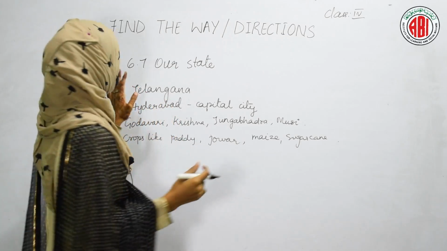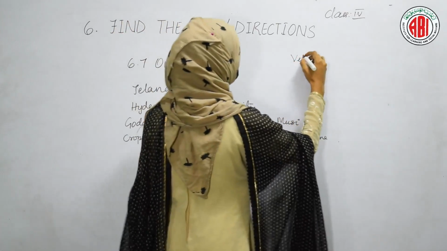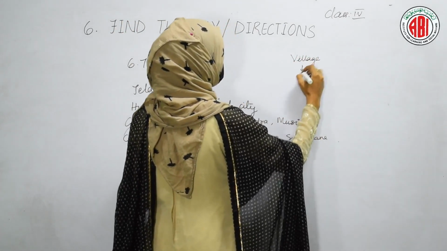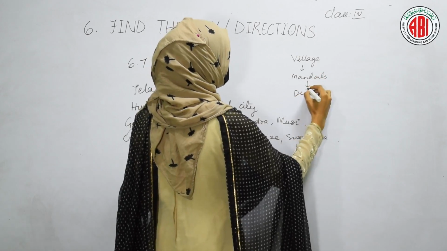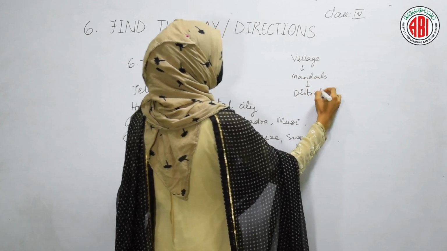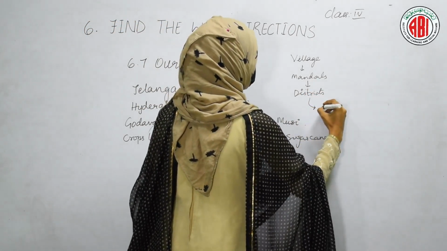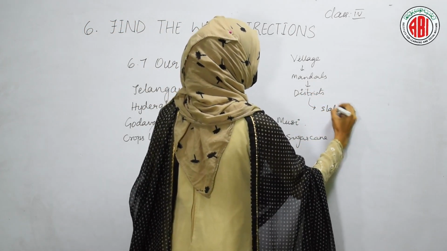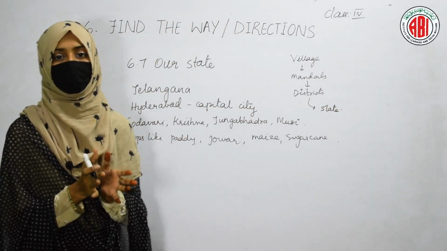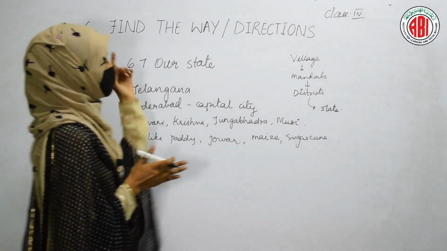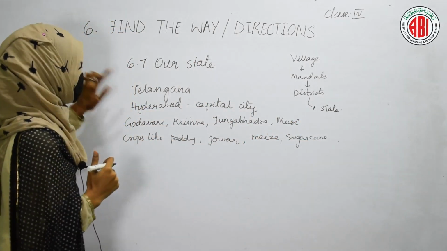Let us move to the other topic, that is our state. We have seen that when we group the villages, it forms a mandal. The number of mandals forms a district, and there are a number of districts that are found, and those districts will form a state. So, in this way, if you group the number of districts together, then it results in the formation of a state, and we are living in a state called Telangana.